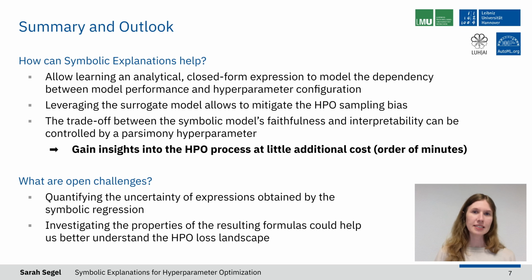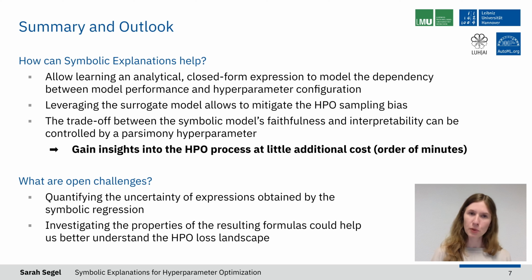So to summarize, symbolic explanations can help us to learn an analytical closed-form expression to model the dependency between the model performance and the hyperparameter configuration. We show that it is possible to leverage the surrogate model to mitigate the HPO sampling bias and obtain a faithful symbolic model.